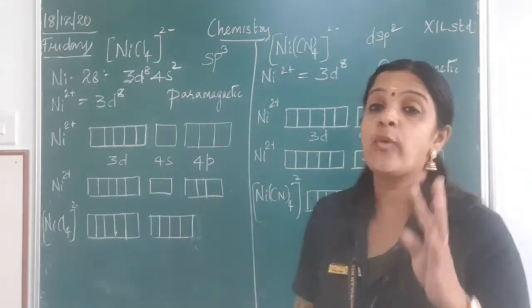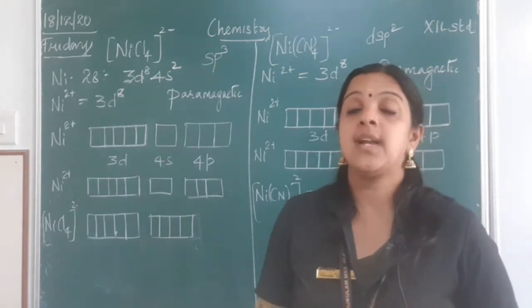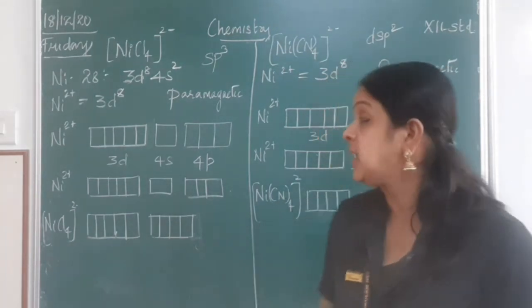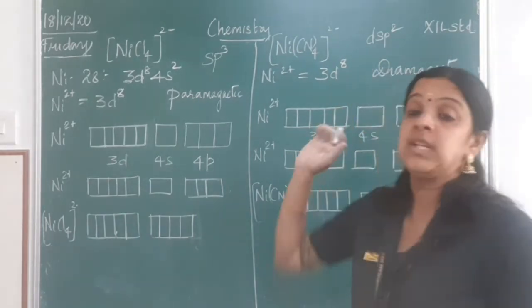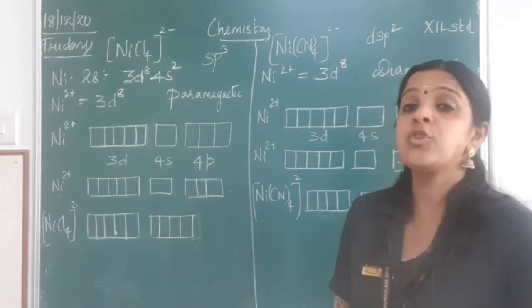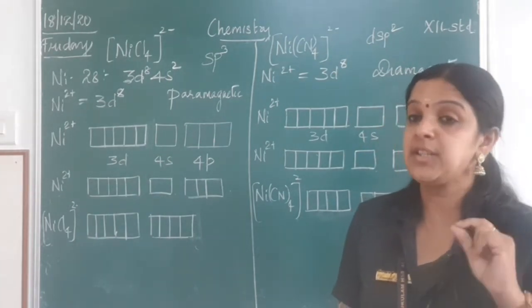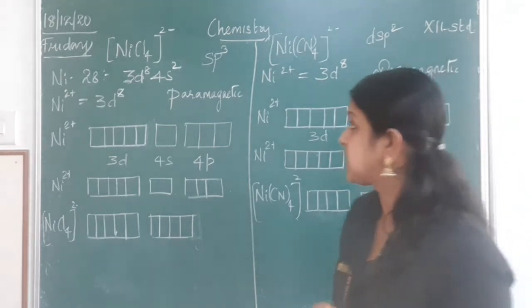So both are coordination number 4. But when you have sp3 hybridization, that gives a tetrahedral geometry. When you have dsp2, that shows a square planar structure. Now how to go about this? Again, the magnetic character decides the geometry of this complex.